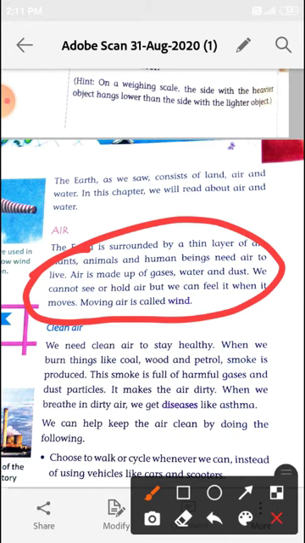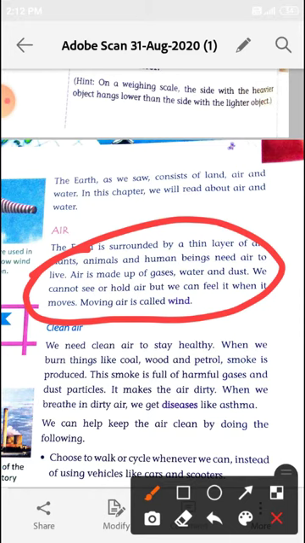And about our air, air is present everywhere around us. The earth is surrounded by a thin layer of air. Living beings breathe in air to survive. Plants also use air to carry out photosynthesis.